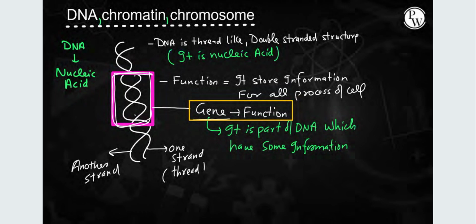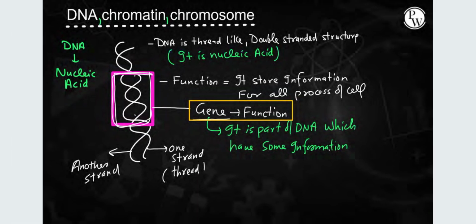The segment of DNA which actually performs the role is known as a gene. It is the part of DNA which has some information. The part of DNA which undergoes transcription is known as a gene. All right. It is a double-stranded structure. Then comes chromatin. Chromatin is the condensed form of DNA, and chromosome is the further condensed form of chromatin.